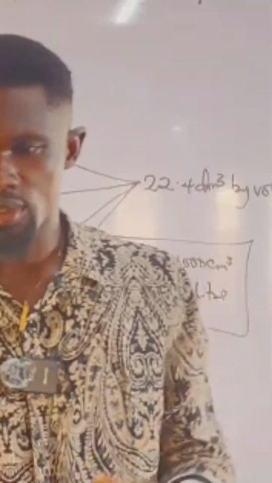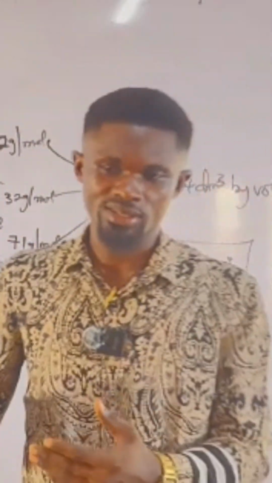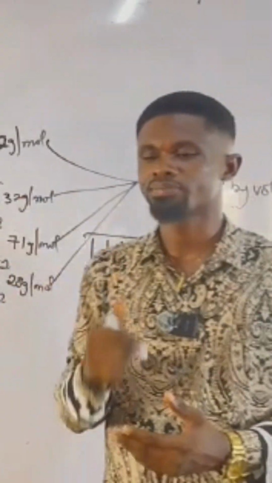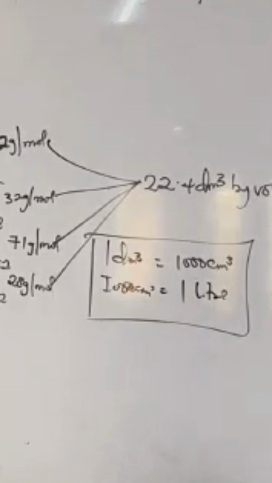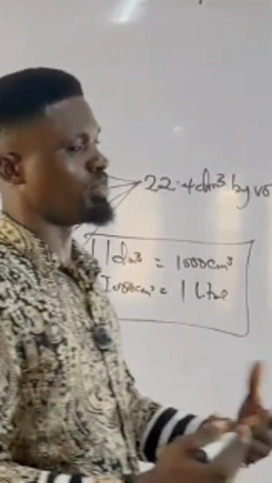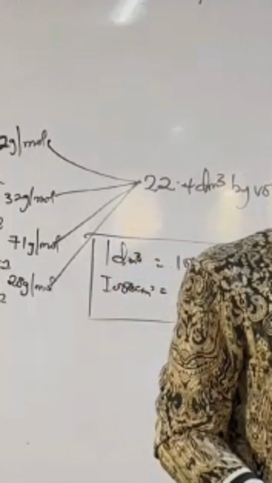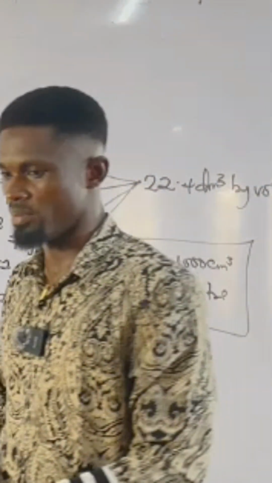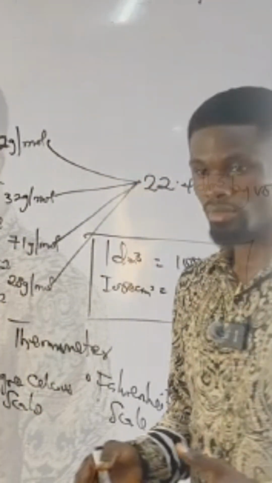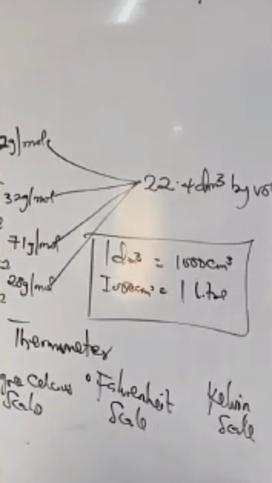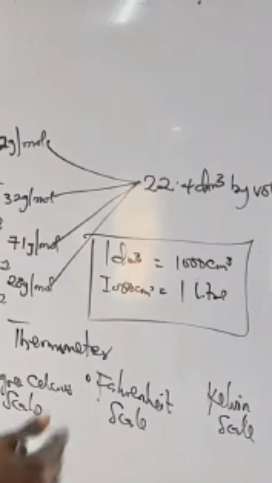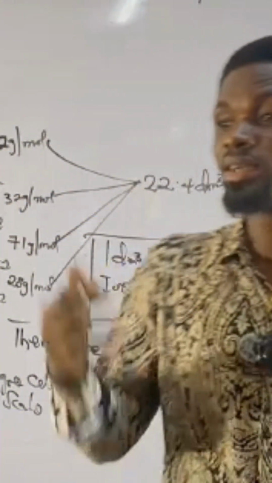Now, what is temperature? This is said to be the degree of hotness or coldness of a body. Are you with me? The degree of hotness or coldness of a body. 1 Kelvin, let's say 1 Kelvin. 1 degree Celsius is equal to 273 Kelvin. You don't say degree Kelvin, right?